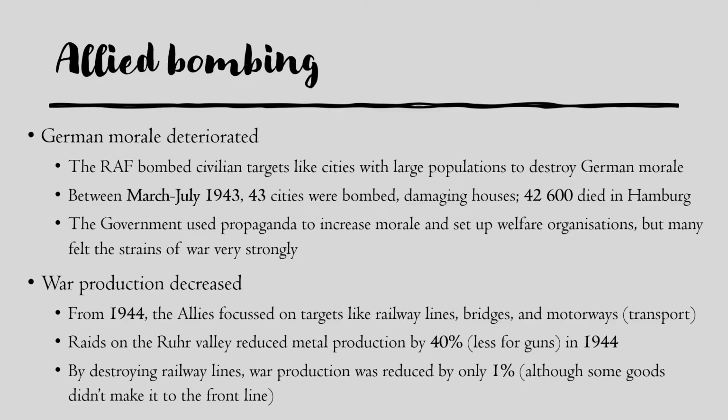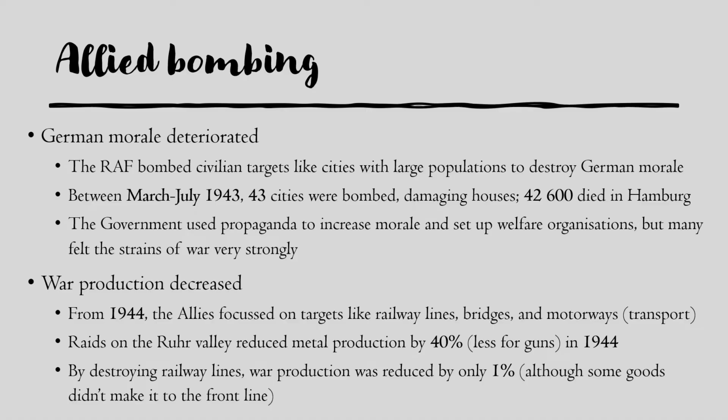A second effect was that war production was decreased. So from 1944, the Allies also began to focus on different targets like railway lines, bridges, motorways, so all the transport links in Germany. They did bombing raids on the Ruhr Valley, so remember the invasion of the Ruhr ages ago by the French. This valley had a lot of metal supplies, so it reduced metal production by 40%. This meant there was less metal for guns, for example.